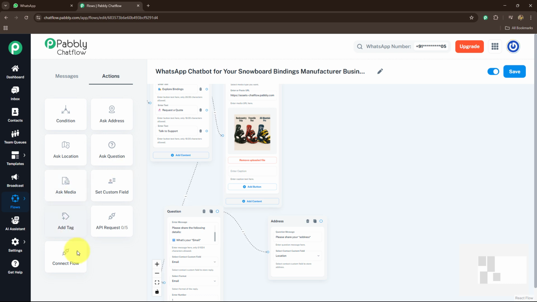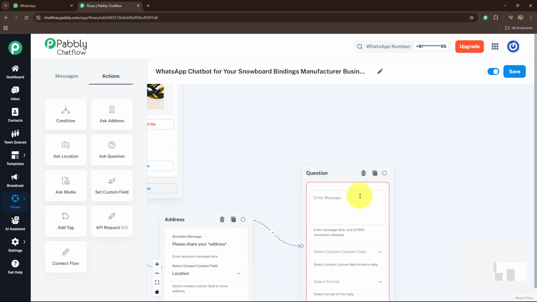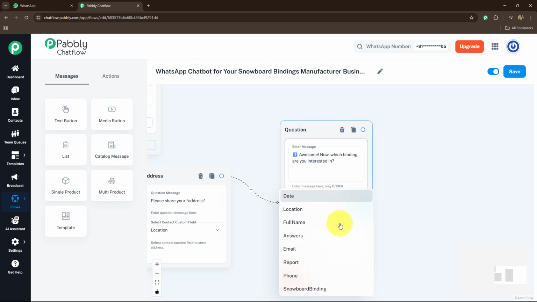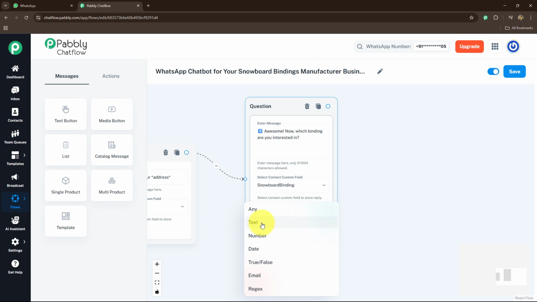For that, here I'm going to select contact custom field, ask address, and here I'm going to simply enter the message as awesome. Now, which binding are you interested in? And here I'm going to select my contact custom field as, so here I'm going to select snowboard binding, and that format is going to be text.